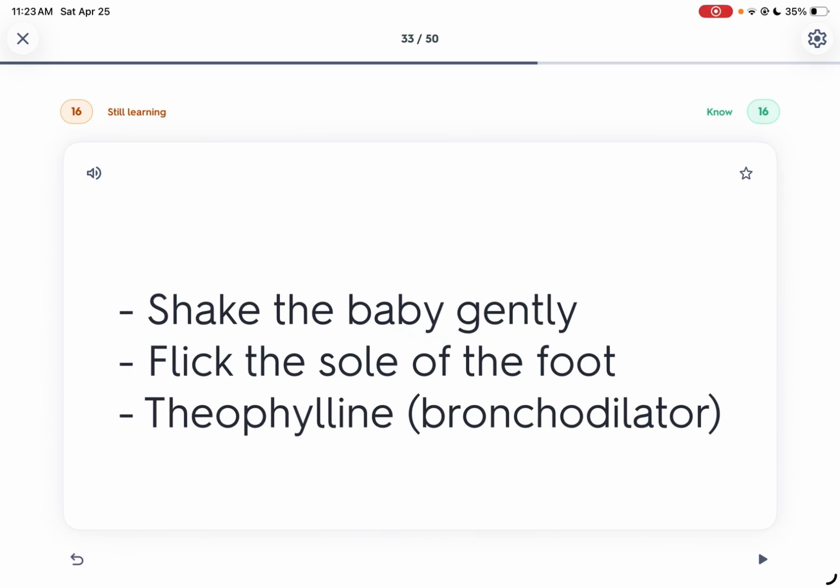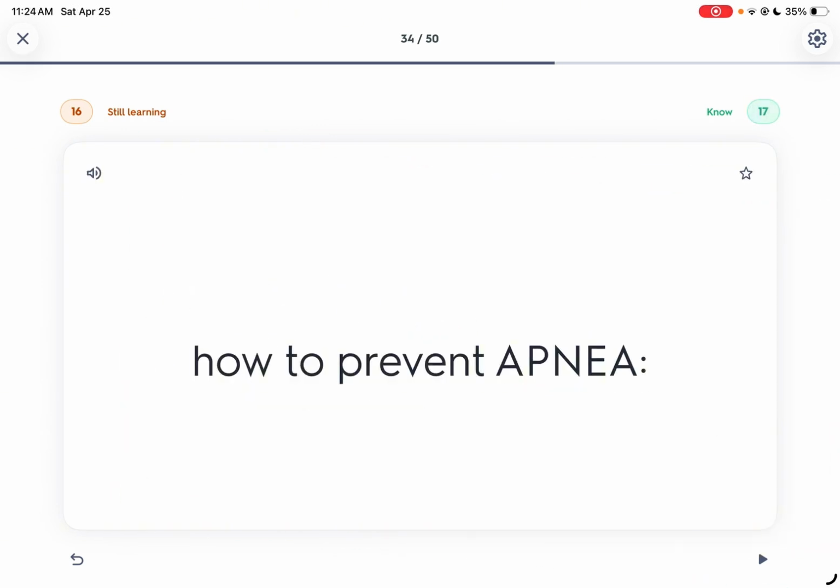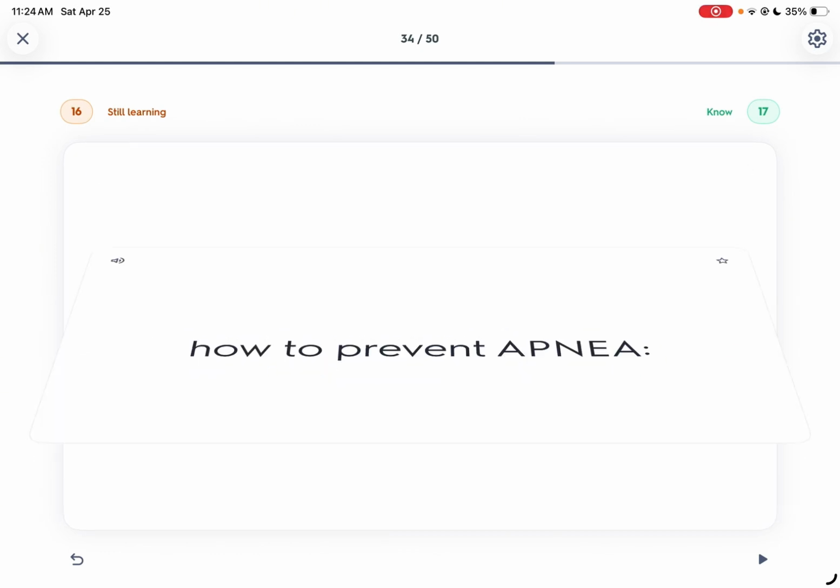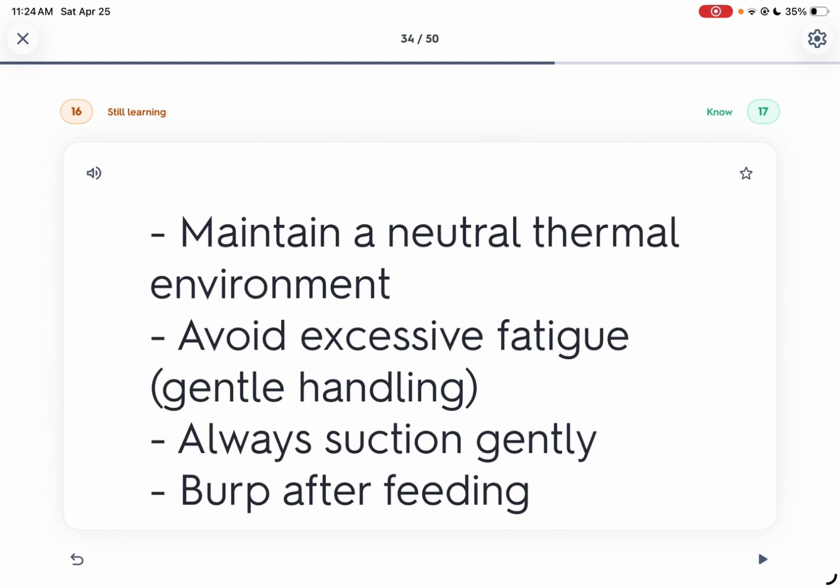How to prevent apnea? So ano to siya pag-prevent, no? Maintain a neutral thermal environment. So it's a relationship sa kainit or sa temperature sa iyang inability to breathe properly. So excessive fatigue, gentle handling. Fatigue man jud, ang gentle handling lang, avoid excessive fatigue. So gentle handling lang. So ang baby dili maginhawa kung grabe kaayo ka mag-handle sa baby. So kailangan gentle lang siya. Always suction gently and burp after feeding.